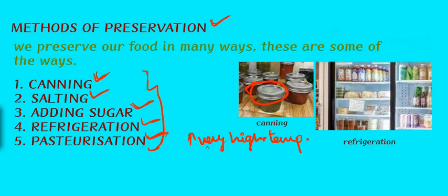In pasteurization, the food is boiled at a very high temperature, and then suddenly cooled down to a very low temperature. This process is used to preserve milk. So pasteurization is a method of preservation. These are the methods of preservation.